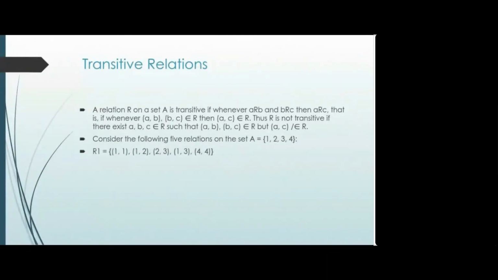First we'll focus on this relation. 1 2 1 is there and 1 2 2 is there, so 1 2 2 should be there, which is there in our relation. Then 1 2 1 is there and 1 2 3 is there. So 1 2 3 should be there, which we have.